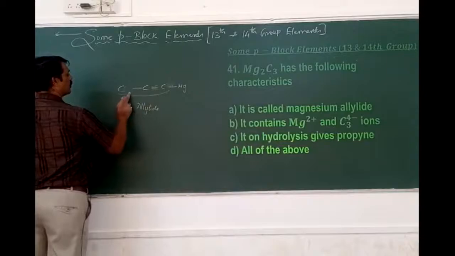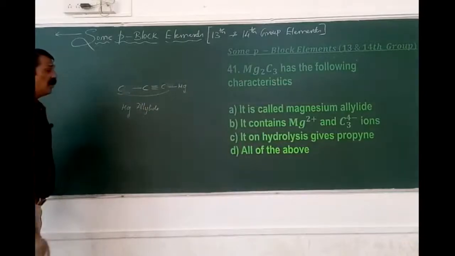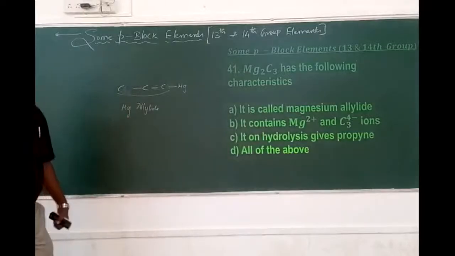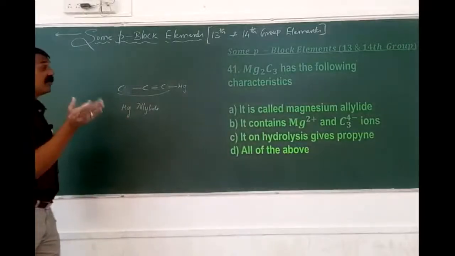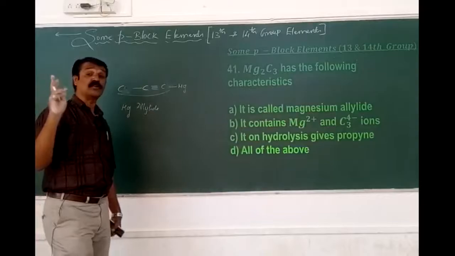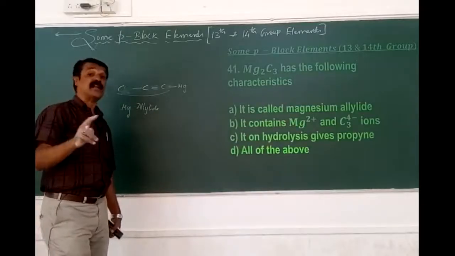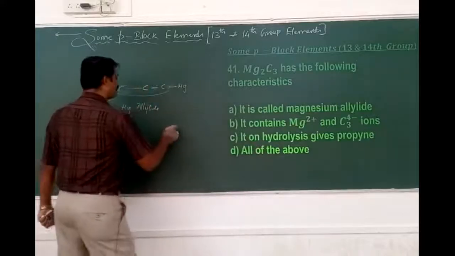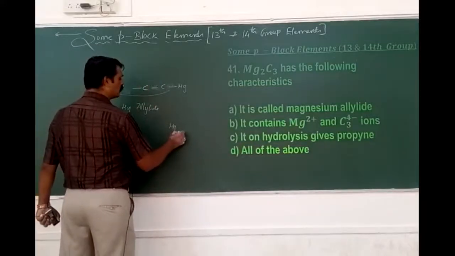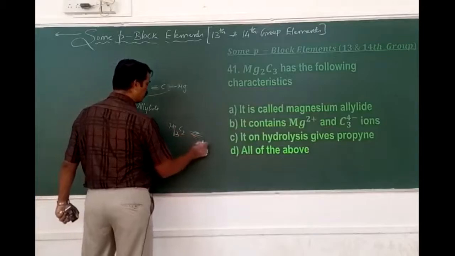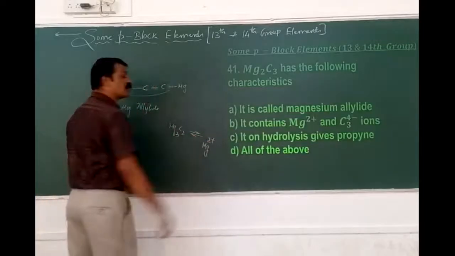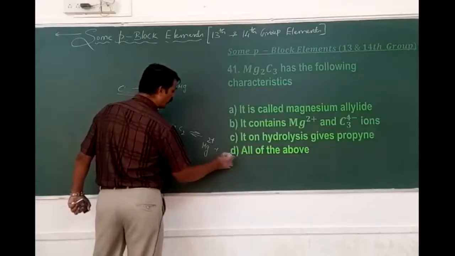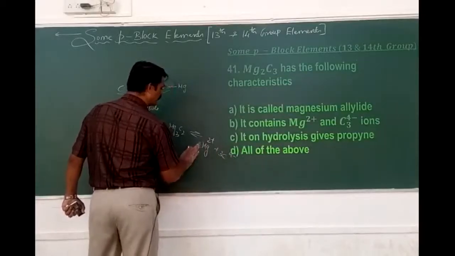Here we have the satisfaction of that and this. On that basis, it is an allylide. If it is double bonded, it is an allylic alcohol or allylic carbon. If it is a triple bonded, it is an allylide. If two carbon atoms are double bonded, it is called acetylide. If it is 3, it is called allylide of magnesium. Mg2C3 upon decomposition gives rise to magnesium, which is bivalent. Therefore, it is found to be 4 minus, and to balance that we have 3 and 2 here.